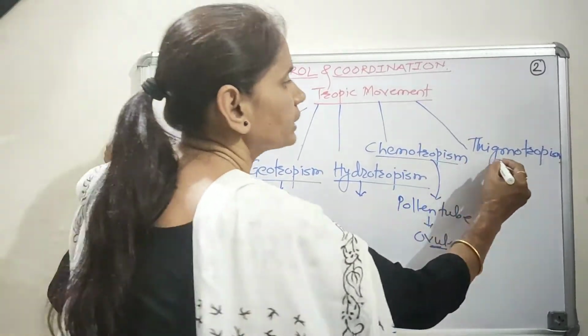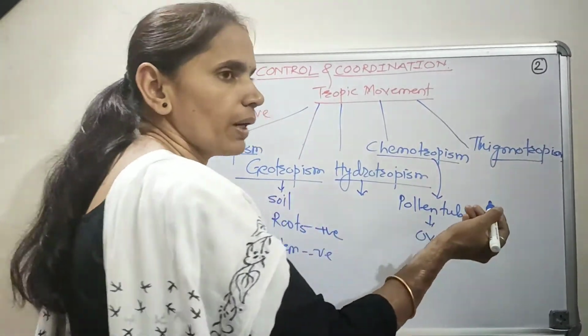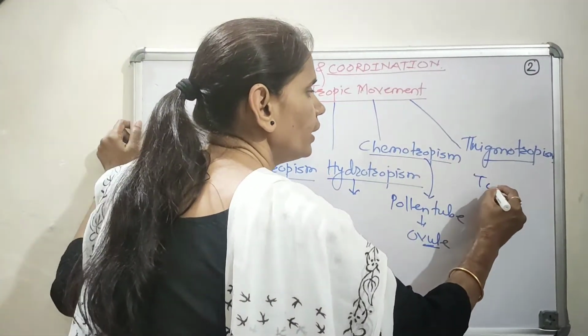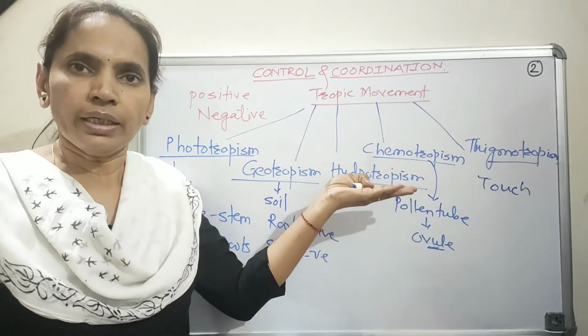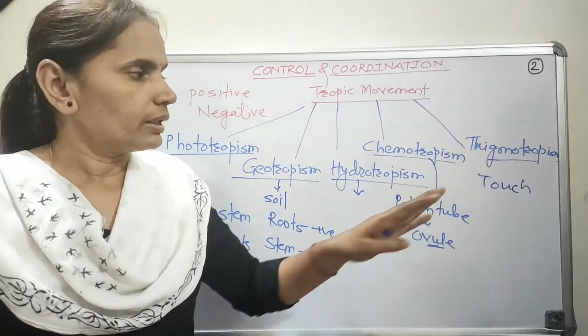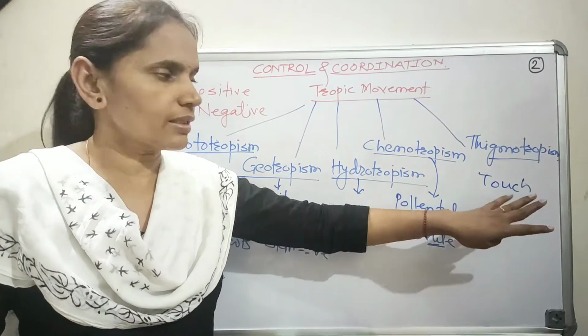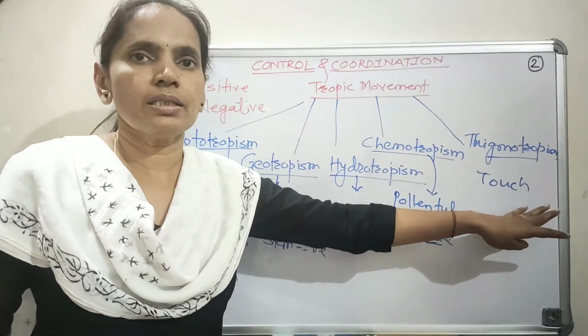And the last one is thigmotropism, where the plant shows movement in response to touch. Here the examples are the tendrils of the pea plant, or our favorite, the mimosa family plant, touch me not.